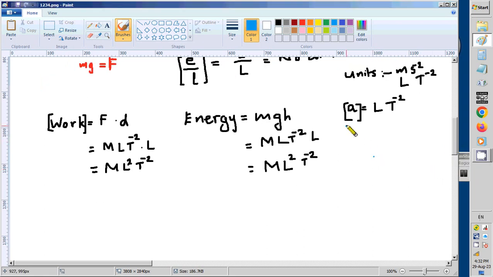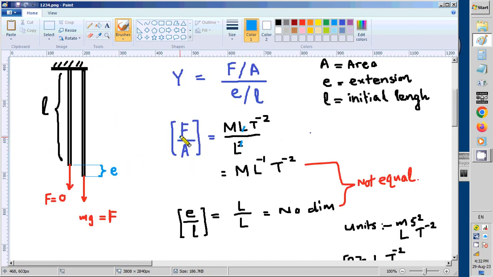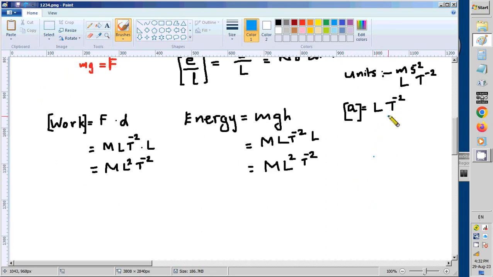So children, here itself, as we did this thing, acceleration, I will finish finding the dimensions of force, because I promised you that I will show you. If you don't remember this one, later I will show you. So this is the time for that, because I have already derived this one here. So force equals, you know, Newton's equation, ma. So you can use that to find out the dimensions of force. If you don't remember, this is the way.